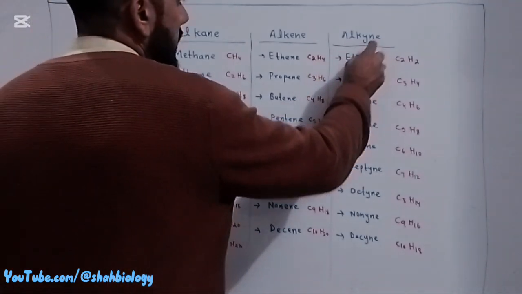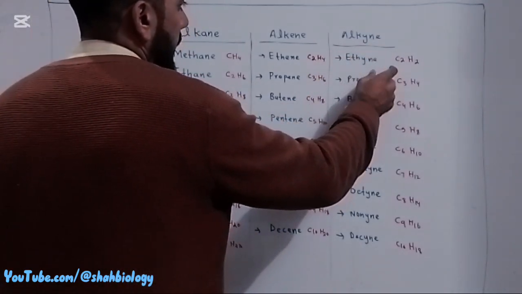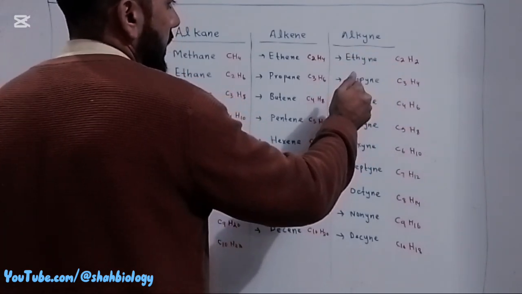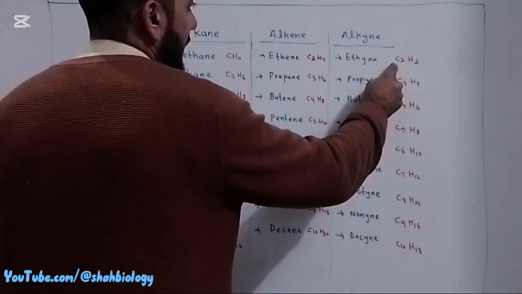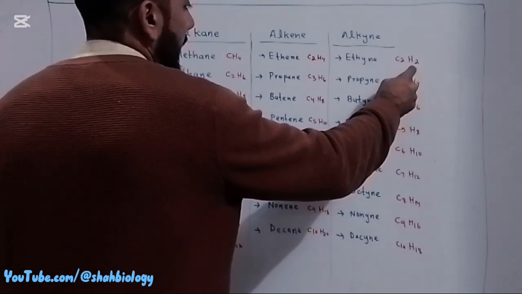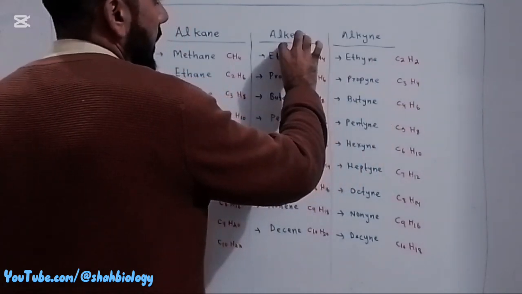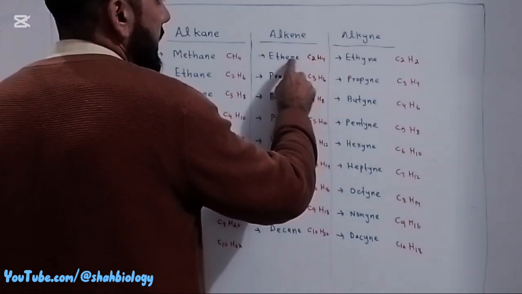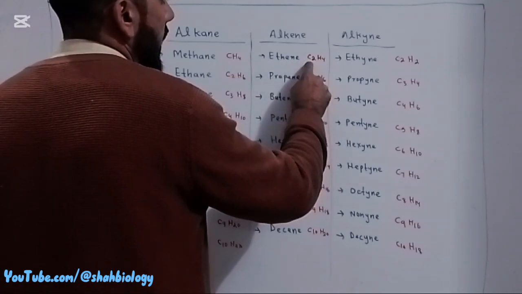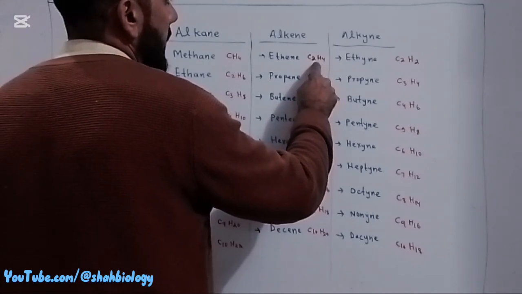While in alkyne, ethyne is the first member, and its formula is C2H2. Look, it is also two hydrogen atoms lacking from alkene. And in alkene, the first member is ethene, and in ethene two carbon atoms are present and four hydrogen atoms are present.